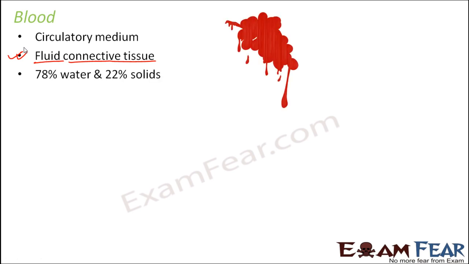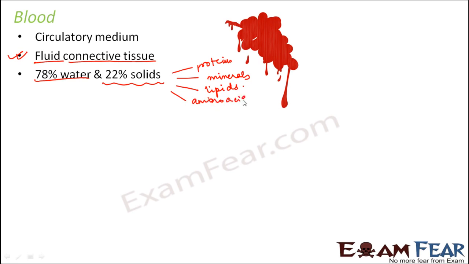If you talk about the composition of blood, it is almost 78% water. So most of it is water, right? And only 22% is solids. Now what do you have in this 22% of solids? It contains a lot of proteins, a lot of minerals, a lot of lipids, as well as amino acids and glucose.